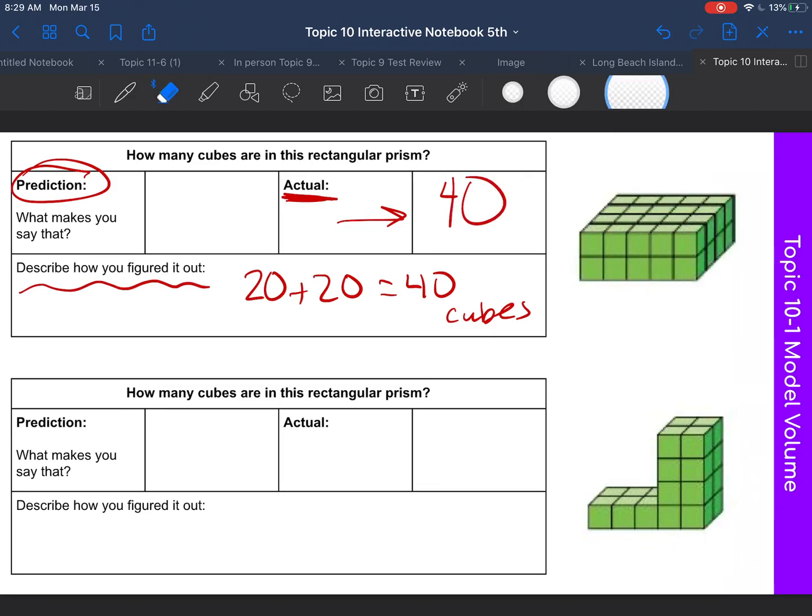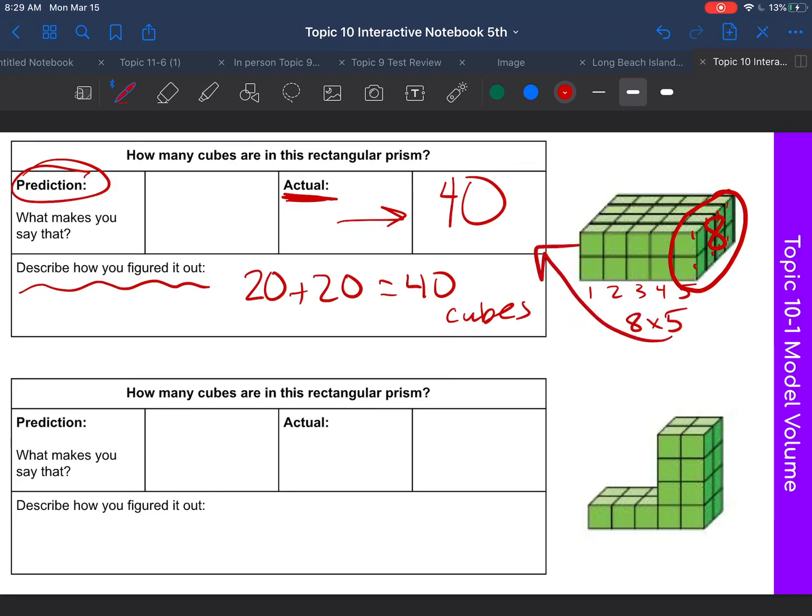Now, you don't have to do the top layer. You can do this. This side layer right here is 1, 2, 3, 4, 5, 6, 7, 8. And there's 1, 2, 3, 4, 5 layers. 8 times 5 also gives you 40. So you can figure it out that way too.